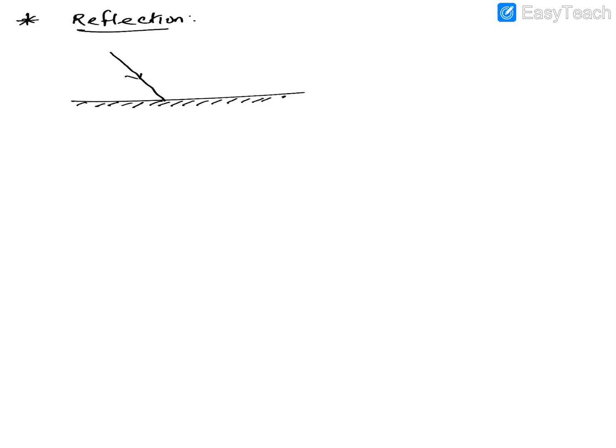This is your incident ray, this is your reflected ray, and here there is a normal, and the normal makes an angle of 90 degrees with the surface. Also, if you remember, the angle of incidence is equal to the angle of reflection. So this is reflection, where the light ray bounces back into the same medium. It doesn't pass through the mirror. Now the phenomenon which we are doing now is called refraction.